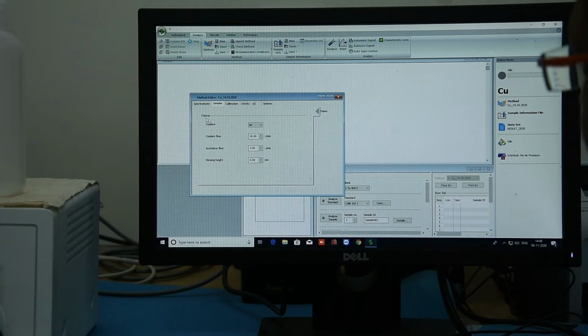And we are also setting our oxygen flow, that is 10 liter per minute, and acetylene gas flow as 2.5 liter per minute, and save the method.